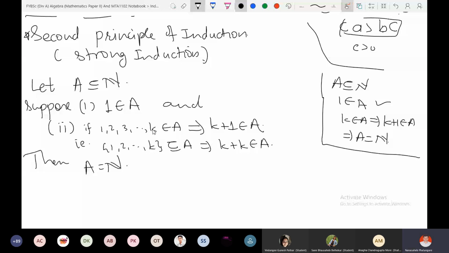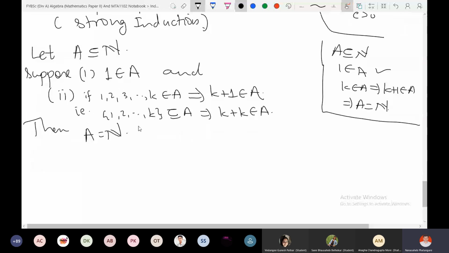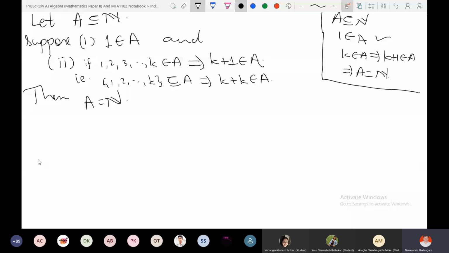So I think there is no difficulty in understanding this. If it contains the first natural number, and if it contains all natural numbers up to k, and from that we are able to prove that it contains the next natural number k plus 1, then it contains all the natural numbers. That means it is exactly the set of natural numbers. So what are the steps to apply strong induction?